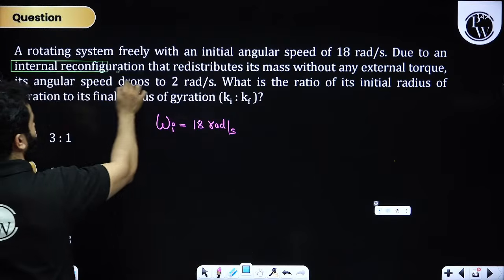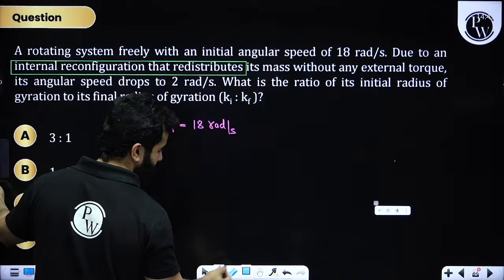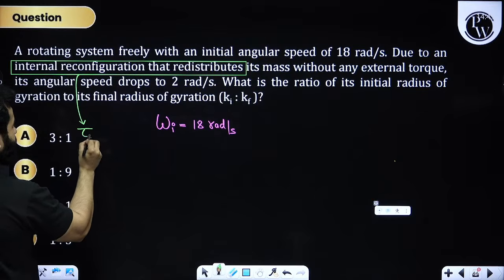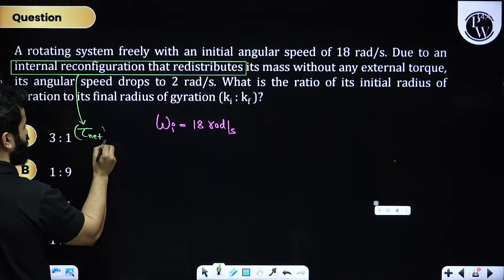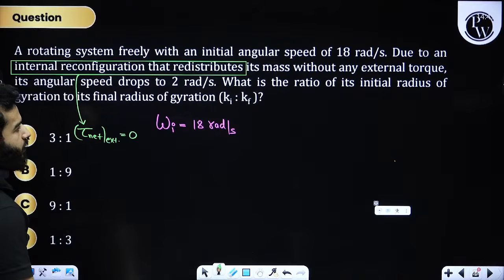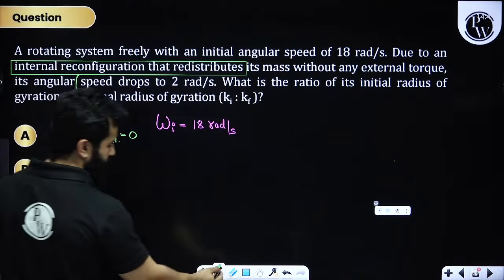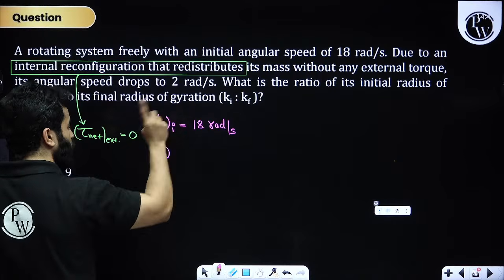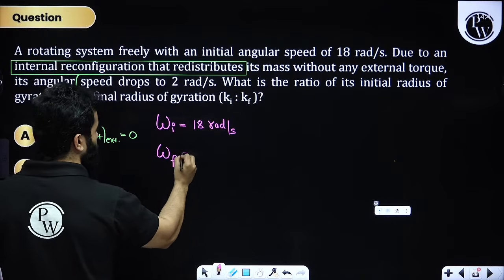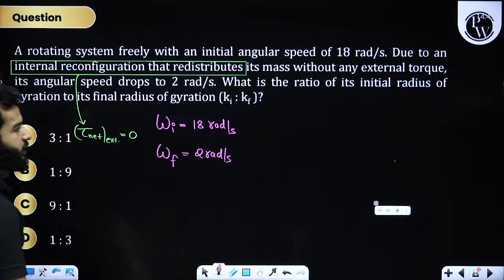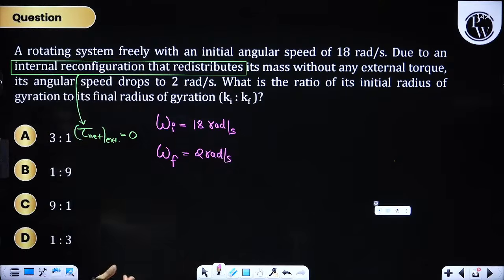Internal reconfiguration basically means that net external torque will be 0, right? And because of this, angular velocity drops to, not drops by, drops to 2 radian per second.